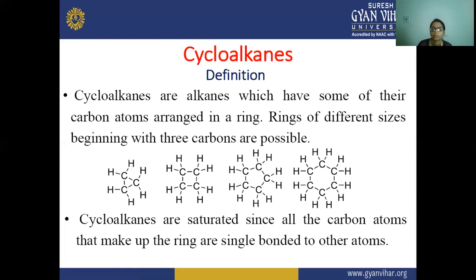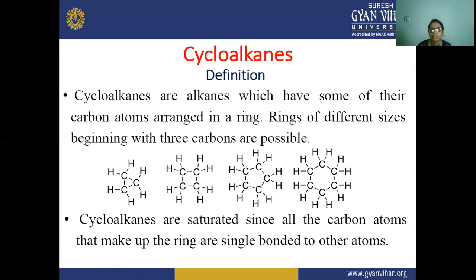So once again, the cycloalkanes are alkanes which have some of their carbon atoms arranged in a ring, and rings of different sizes beginning with three carbons are possible. These are the structures of the cycloalkanes: cyclopropane, cyclobutane, cyclopentane, cyclohexane.